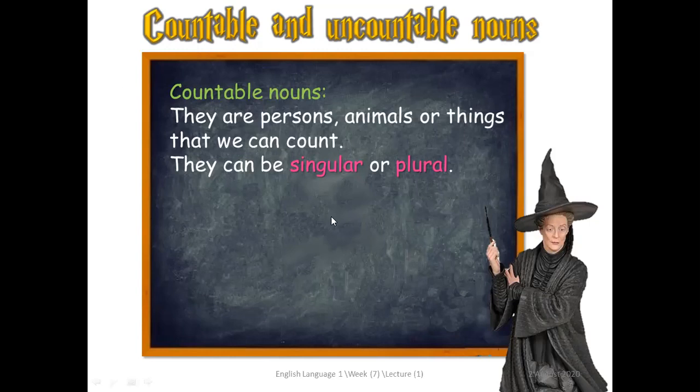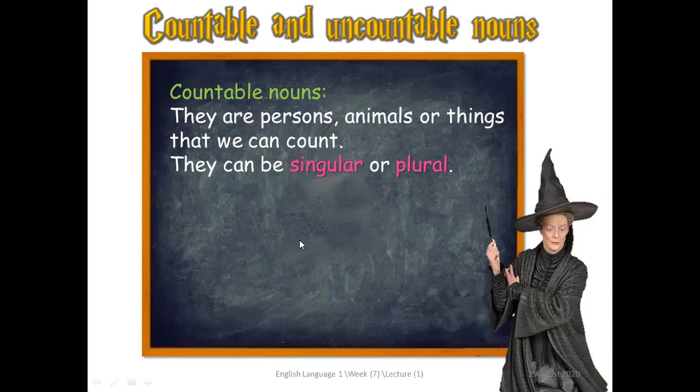Yes, dear students, can you tell me what is the difference between countable and uncountable noun? Okay, let me tell you now. Countable nouns, they are persons, animals, or things that we can count.